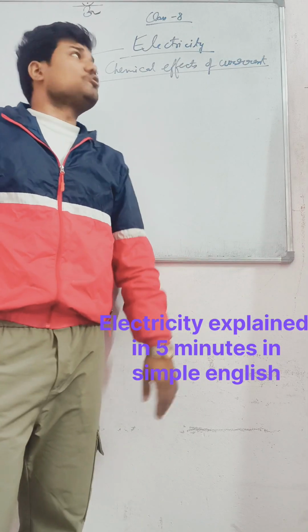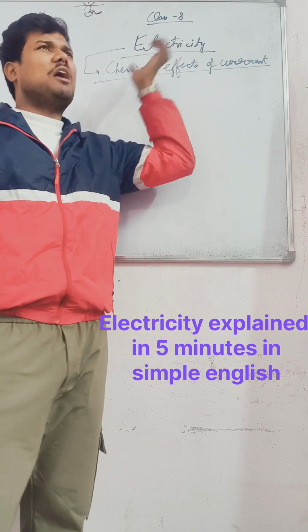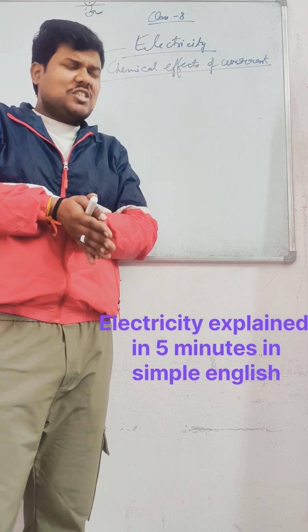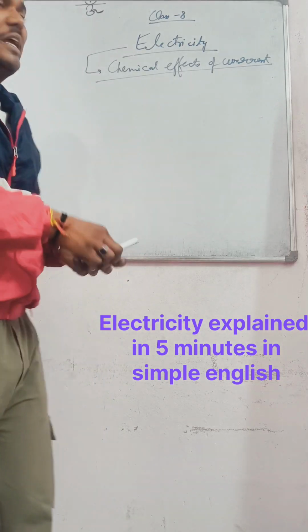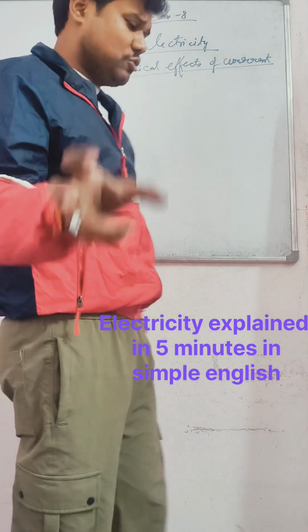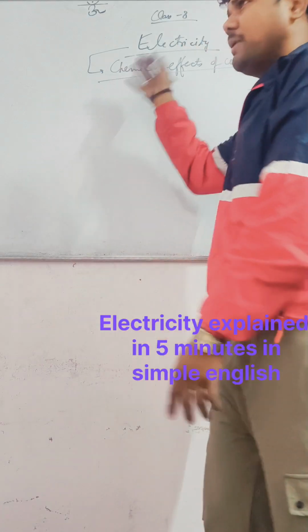What is electric current? So basically, what is the meaning of this word? You have heard so many times what is electricity. Electricity is just the flow of the charge carriers, the flow of the electrons through the conductor. The flow of the electrons through the conductor, that is called electricity. और इसको आप electric current भी कहते हैं.